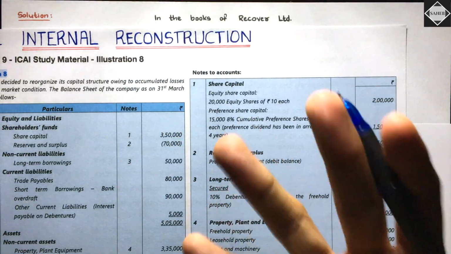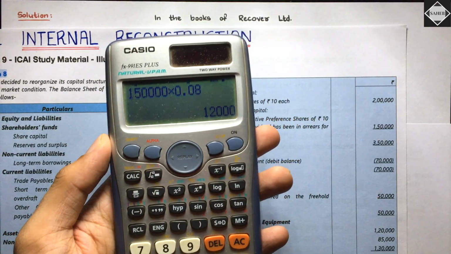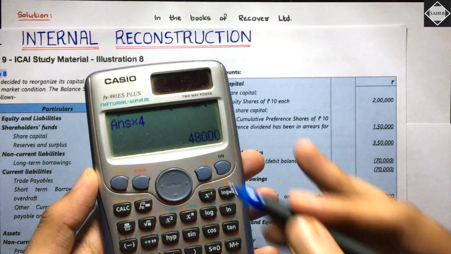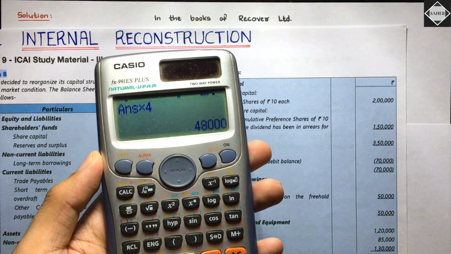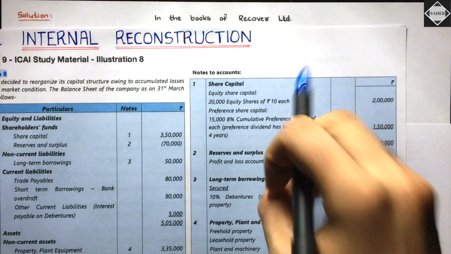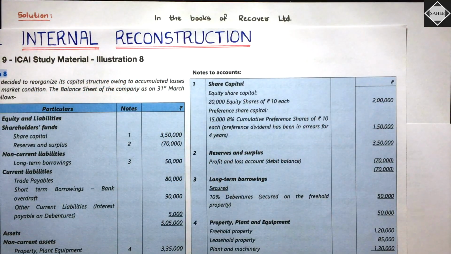They have said 4 years it is in arrears, right? So into 4, that is equal to 48,000. This is the amount they are talking about, which is in arrears. We have not declared the dividend. There is no liability payable in the balance sheet. Nothing. It has been just disclosed over here.